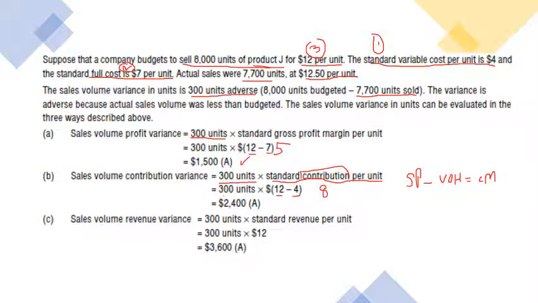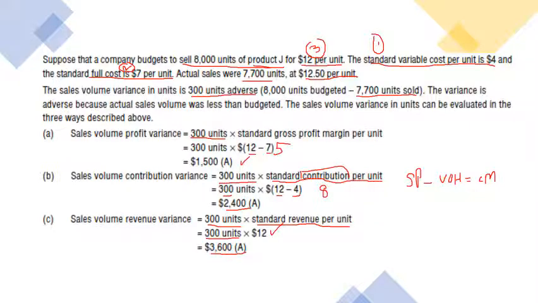So 300 units multiplied by 8, you get 2,400, which is also adverse because you sold less than your standard. Finally, the sales volume revenue variance. The third one is 300 units multiplied by standard revenue per unit. So 300 units multiplied by standard revenue or sales price, which is 12. So 300 multiplied by 12, you get 3,600, which is also adverse.